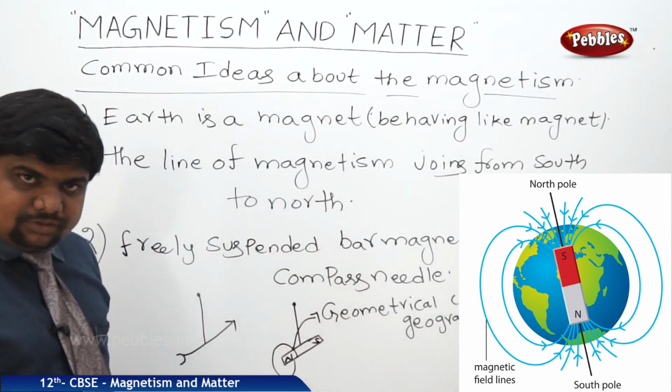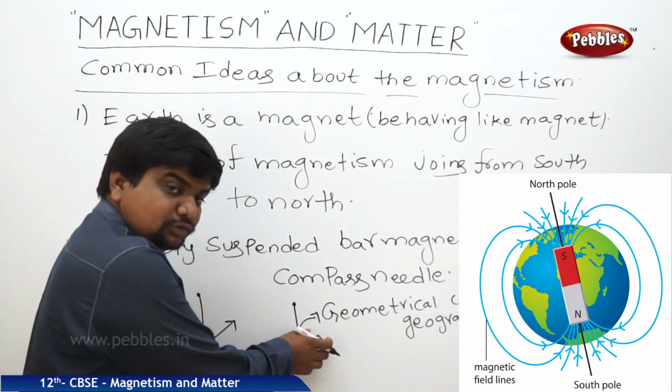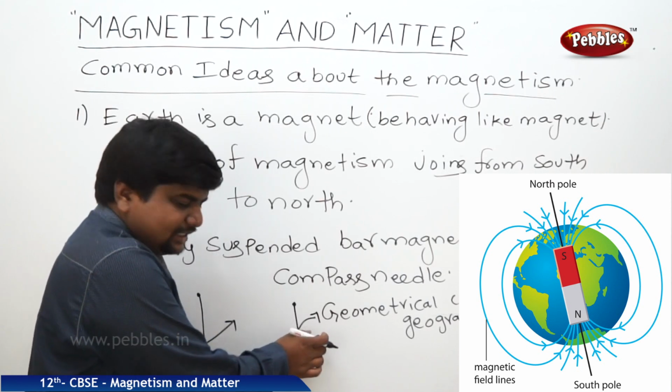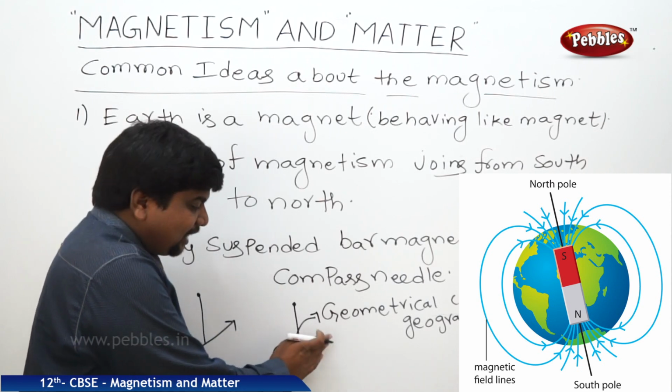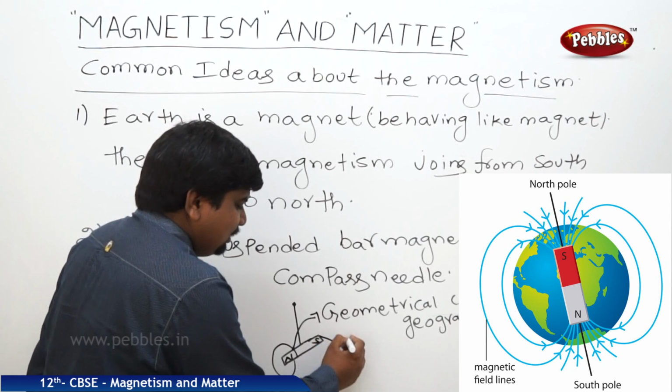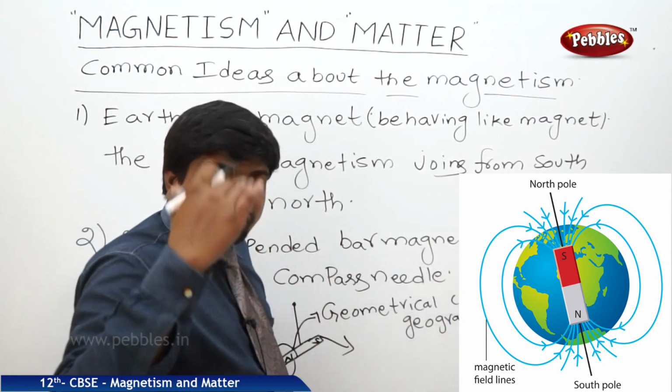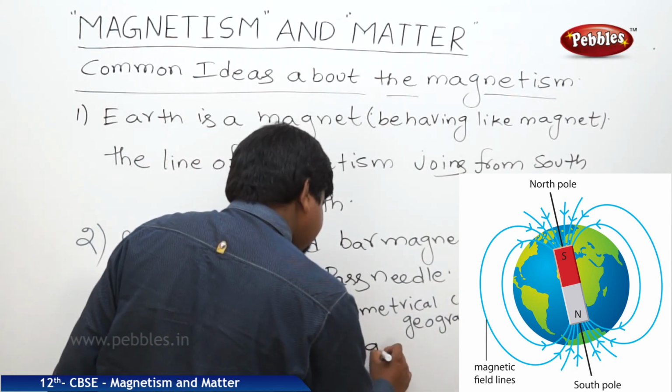If you see the south, the point towards which the south pole of the bar magnet shifts is said to be the geographical south pole of the Earth.